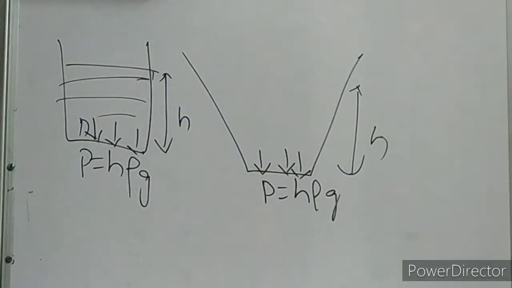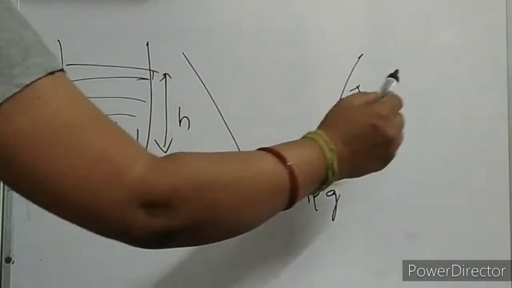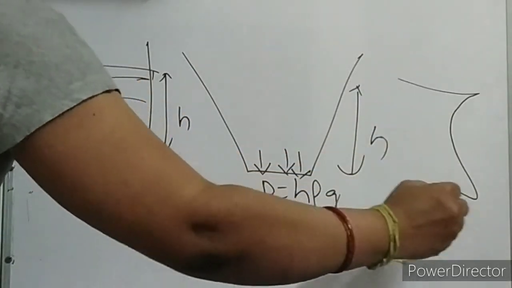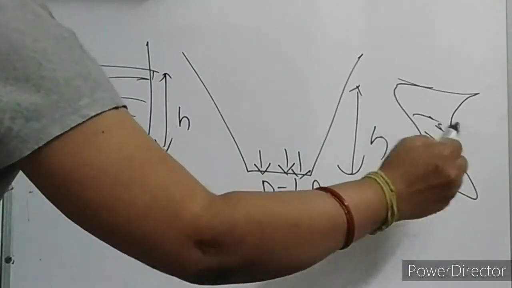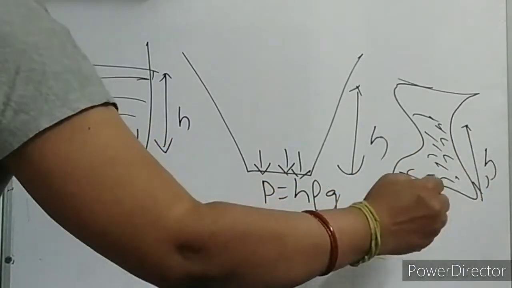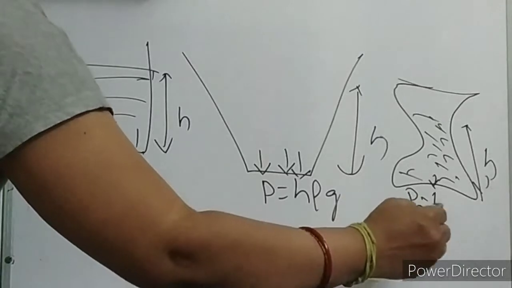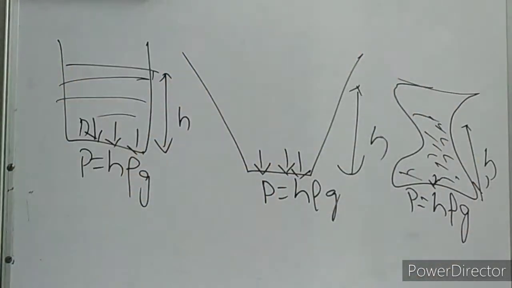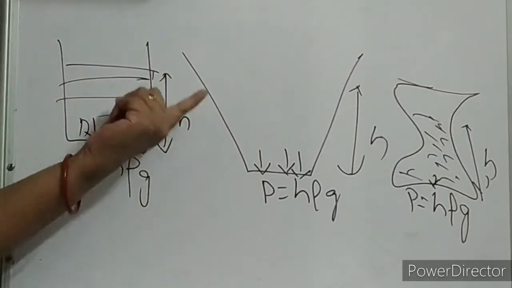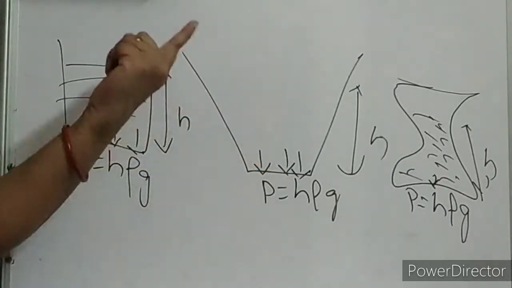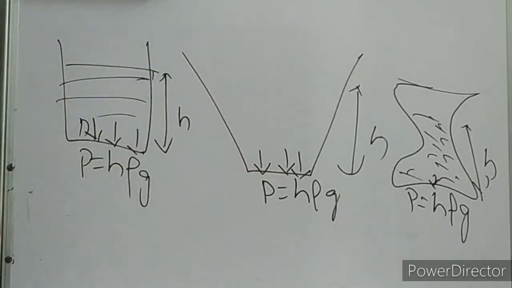Okay. Suppose I change the shape of the container like this, and liquid is contained in this. Again H height. So what is the pressure over here? P is equal to the same H rho G. Interesting? Very interesting. So what does it mean? That means this pressure doesn't depend upon the shape of the container, children. Okay? Everywhere pressure is the same.